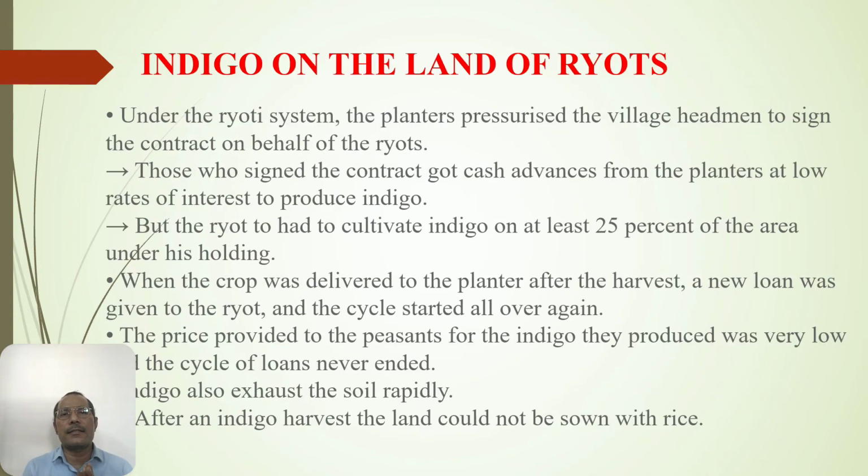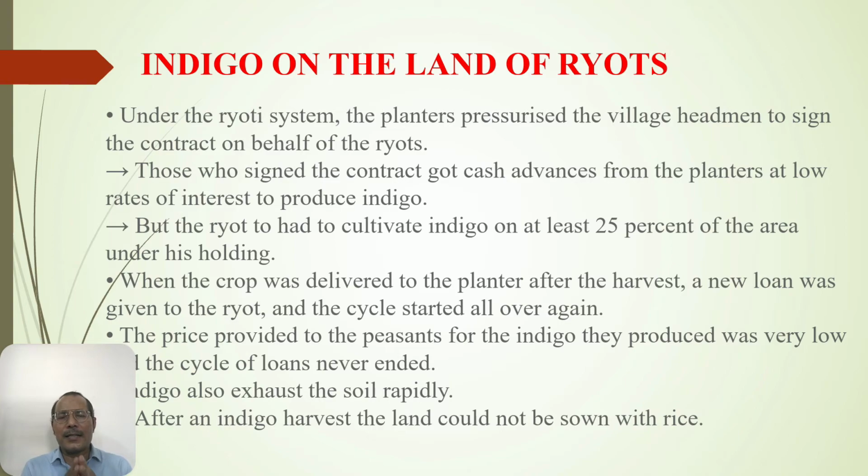Indigo on the land of RYOTS. You already know about the RYOTWARI system. In the RYOTWARI system, the RYOTS were responsible to collect their own revenue and give it to the village headman. Under the Ryoti system, the planters pressurized the village headman to sign the contract on behalf of all the ryots under his control. Those who signed the contract got cash advances from the planters at a low rate of interest to produce indigo. Now, how do businessmen do their business? They first said, put your signature on the piece of paper. Once they put it, they said, you get this loan.